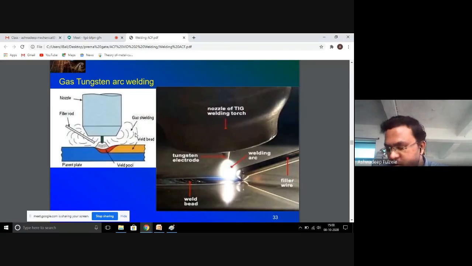My dear friends, the shielding gases used in this type of welding process are argon, helium, and argon 20% with 80% carbon dioxide can be used. The purpose of shielding gases is to prevent the weld pool from atmospheric contamination, to prevent the inclusion of atmospheric dust and moisture into the weld region, and moreover to maintain the inside temperature, which rises continuously. So in this process also around 2700 degrees Celsius of temperature can be achieved.